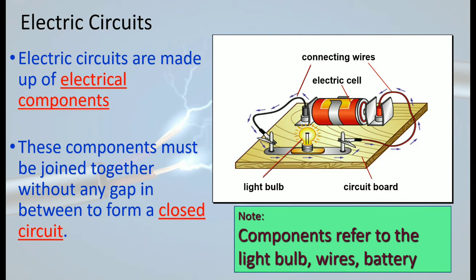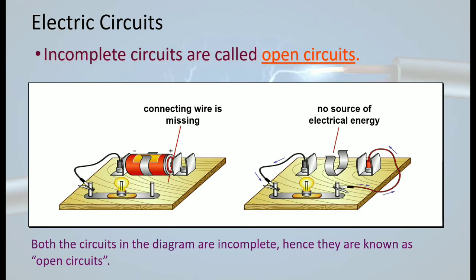So let's have a look. When we talk about an incomplete circuit, here you can see there is a bulb and a wire. One side is connected to the battery and the other side is not connected to the battery. On the other side, a connecting wire is missing. So do you think the current will flow? No. Because as I told you in the very beginning, in order for the current to flow, all the components should be there and there should be no open ends. Everything should be connected to each other in order for the electric current to flow through it and to generate electric current, right?